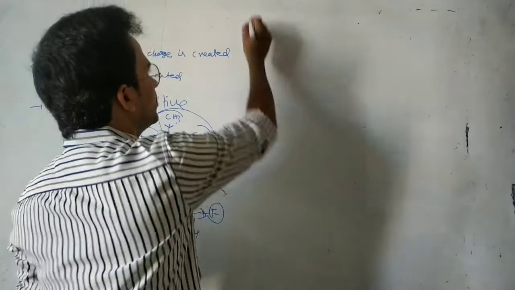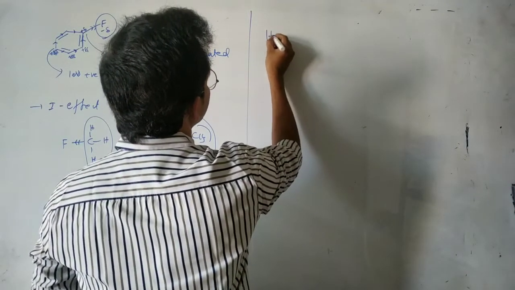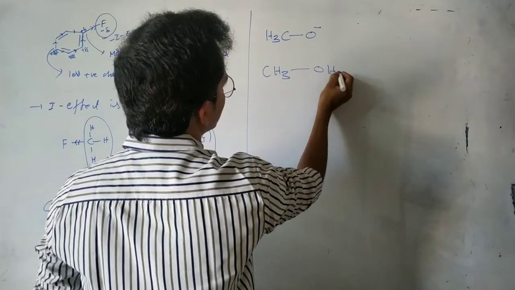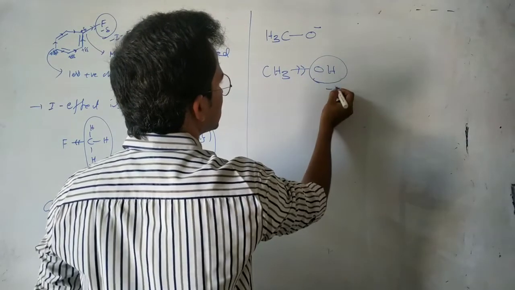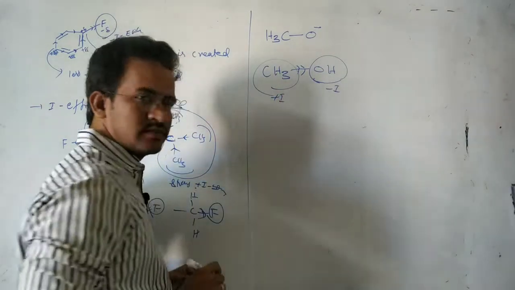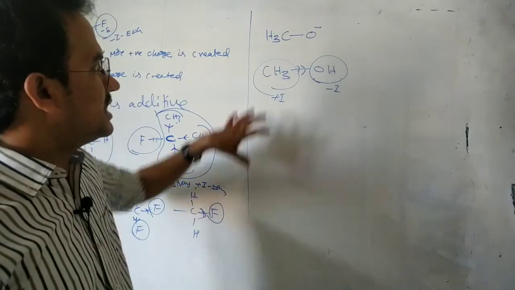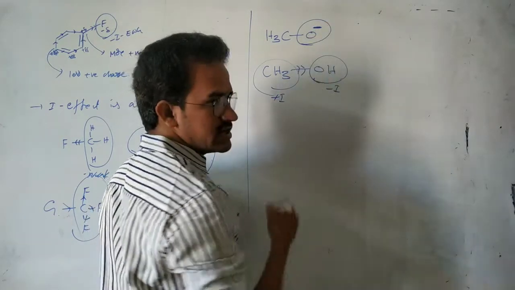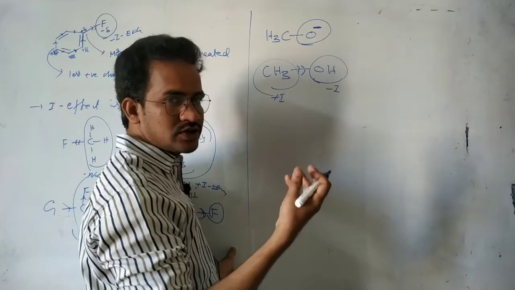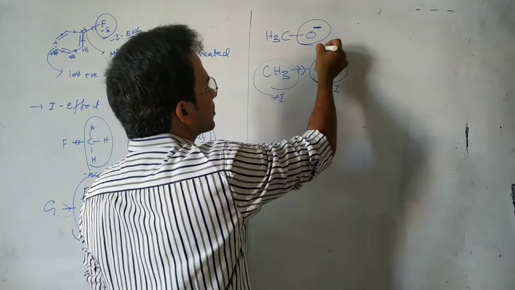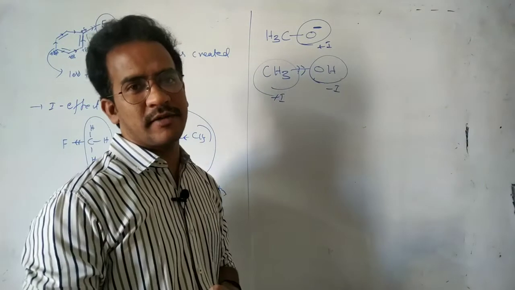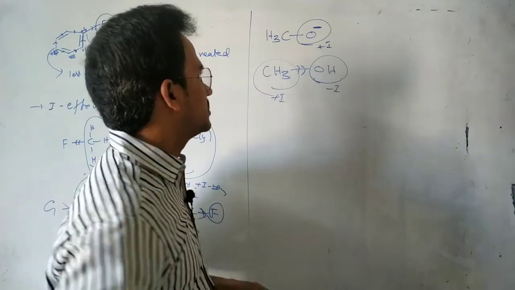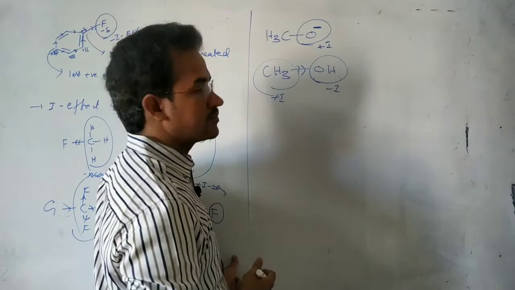And next, one more important point, see this one. Suppose here CH3 with O minus, and CH3OH. In CH3OH, oxygen is more electronegative, so OH is a minus I group and CH3 is a plus I group. But interestingly, in this case O minus cannot act as a minus I group because it already has more electron density. By attracting electrons, it would repel them. So it releases electrons. O minus only releases electrons, because it already has more charge and cannot attract more electrons. So it acts as a plus I group.